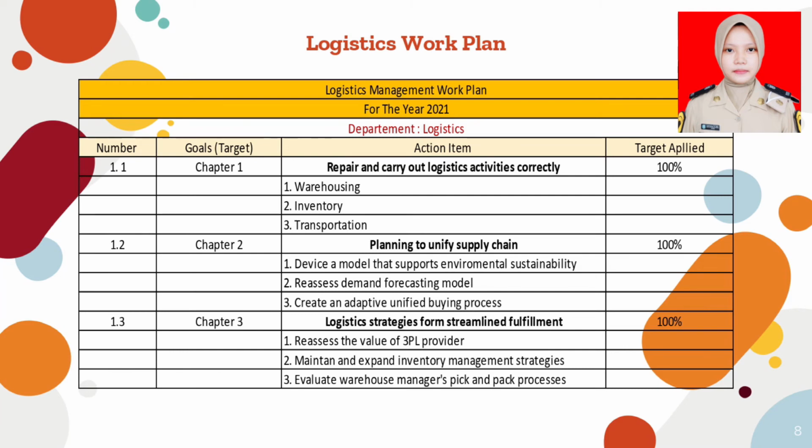Number 1.3 Goals Chapter 3 Action Item is Logistic Strategies for Streamlined Fulfillment. Number 1 is resist the value of your 3PL provider. Third-party logistic providers offer solution in warehousing, packaging, assembly, and distribution under one roof, so you can leave some or all of the order fulfillment to supply chain expert.